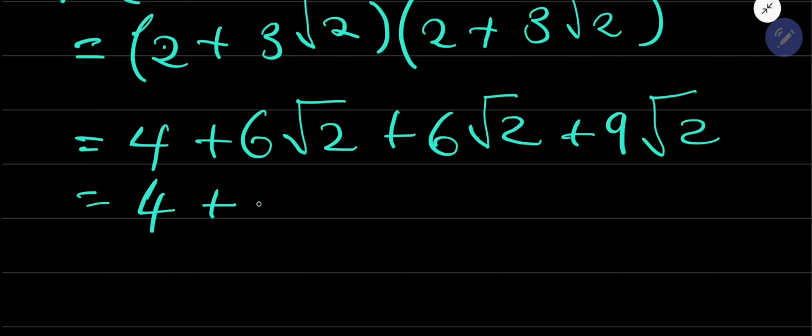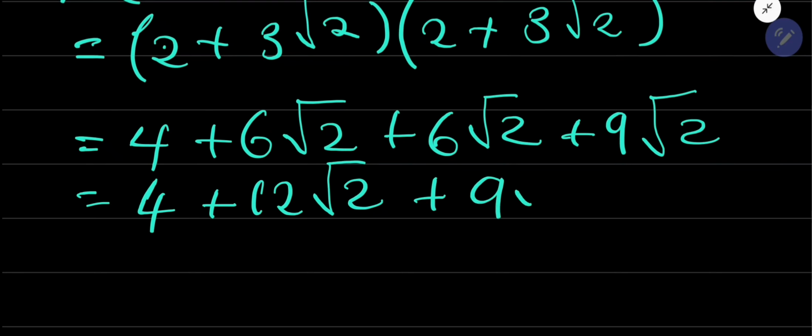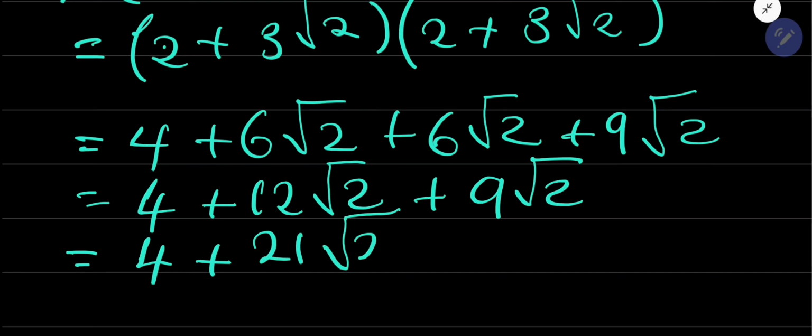These ones are the same, will give us 12 of root 2s plus 9 of root 2s. Okay, then now we have 4 plus 12 of root 2s plus 9 root 2s. So 12 plus 9 is 21 of root 2s. Simply like that, okay? But then it seems like I have just made a mistake somewhere.